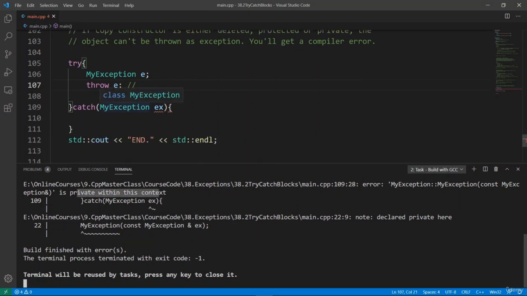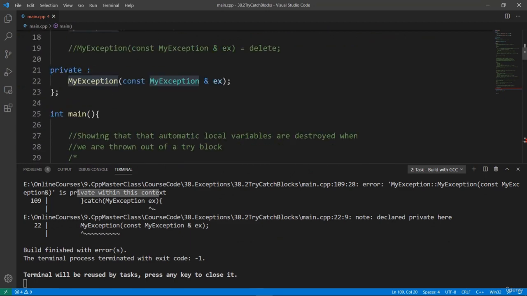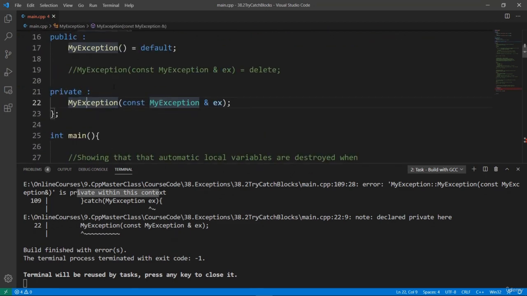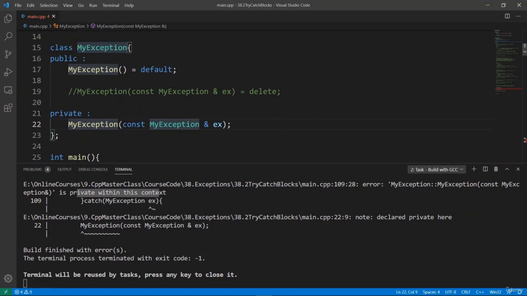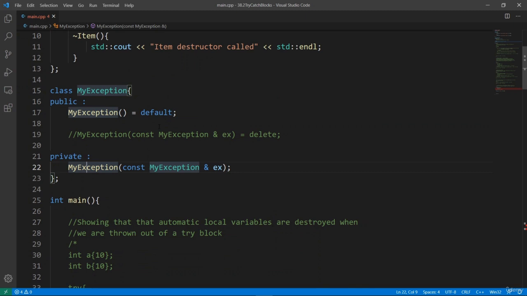So what was happening, the exception mechanism in C++ was trying to copy this exception here and transfer it to the catch block. But this is not going to work because our copy constructor is private and it can't be called from the outside. So this is a problem here. If you want your object to work as exception, or if you want to throw objects of your class as exceptions, the copy constructor should be accessible from the outside.